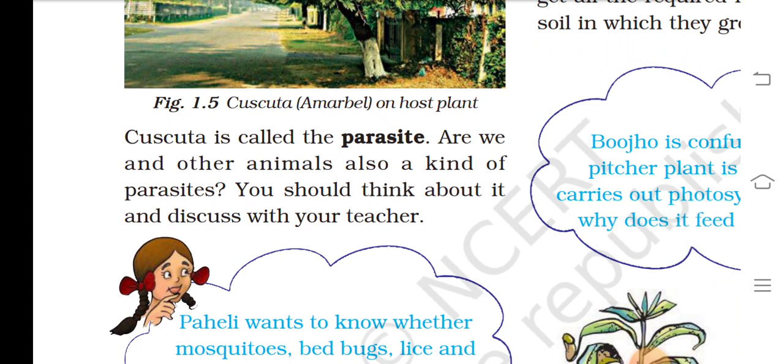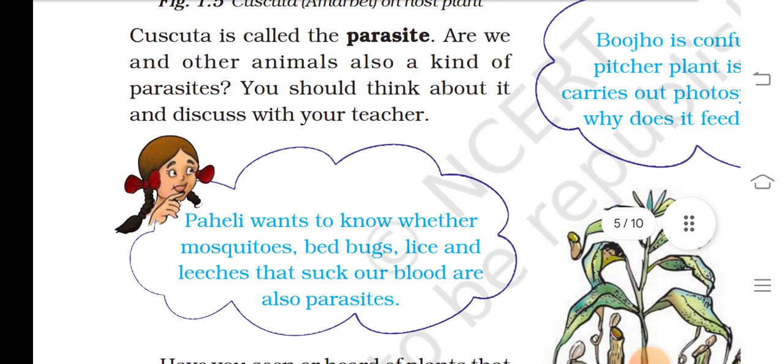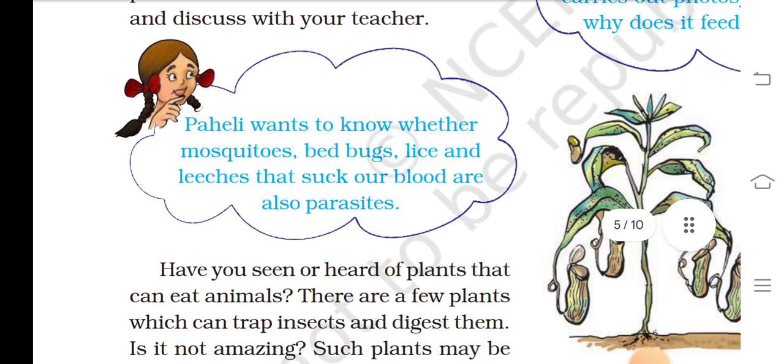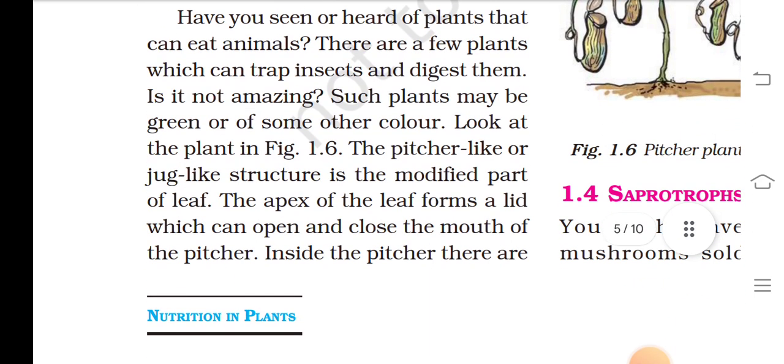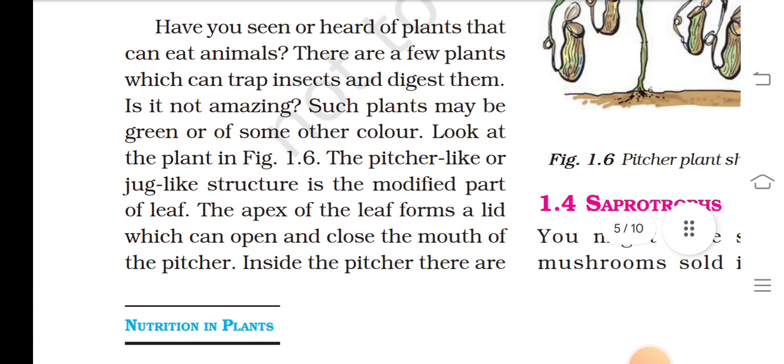Humans and other animals can also be a kind of parasite. You should think about it and discuss it with your teachers. Paheli wants to know whether mosquitoes, bedbugs, lice and leeches that suck our blood are also parasites. Have you seen or heard of plants that can eat animals? There are a few plants which can trap insects and digest them. It is amazing. Such plants may be green or some other color.